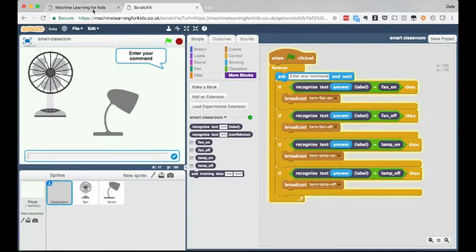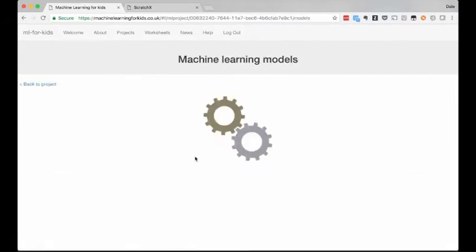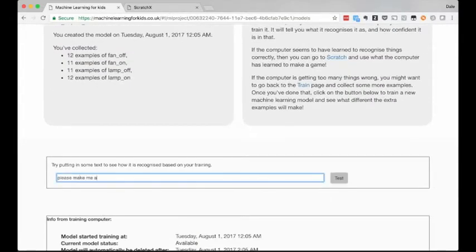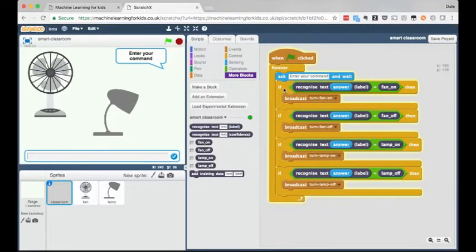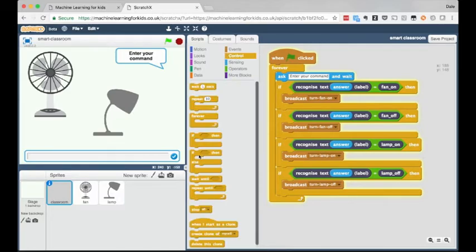But if I go back to the Learn and Test page briefly, I can see that the machine learning model actually had a very low level of confidence that it recognized the command from the training that I'd given it. This lets me introduce the idea of confidence scores, of thresholds. More generally, it lets me talk with the kids about why the system wasn't able to recognize this message, because there was nothing like it in the training that it had been given.